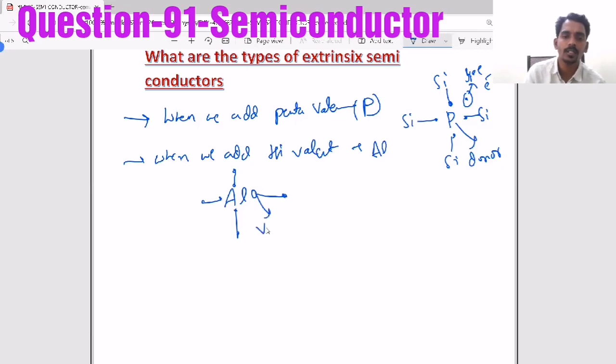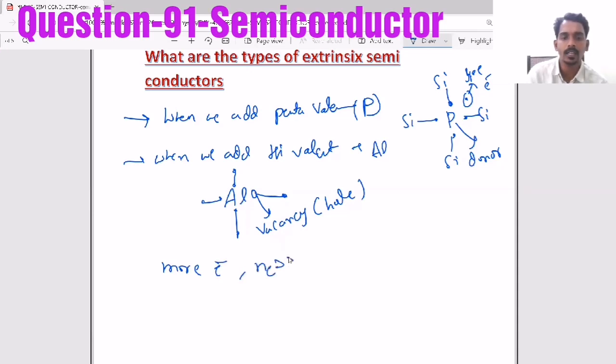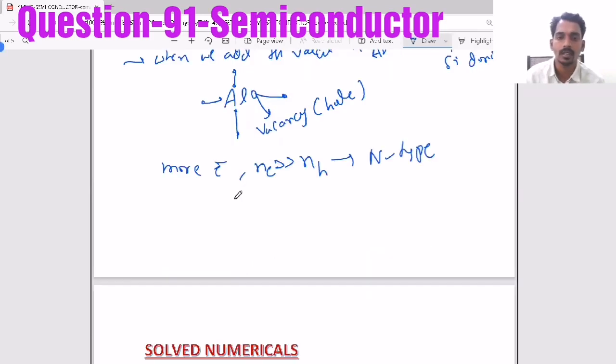So one vacancy will be created, that is called a hole. When you add a pentavalent atom, one extra electron becomes free, so the number of electron carriers will increase. When you add a trivalent atom, more holes will increase. So here there are more electrons, that is Ne greater than NH, when you add pentavalent, and that becomes an N-type semiconductor.